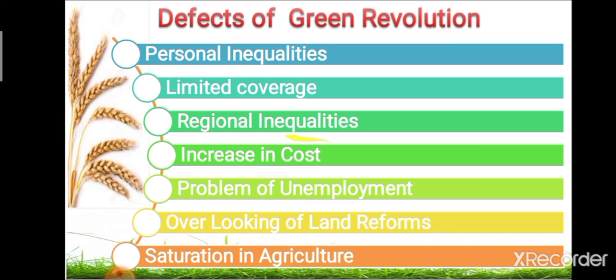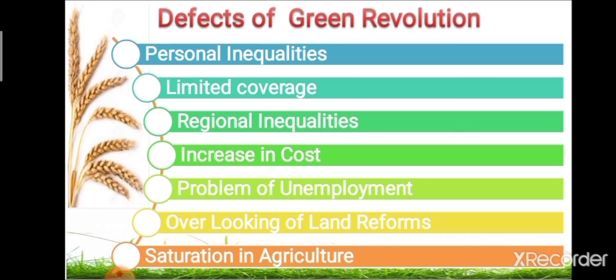After that, third defect, that is regional inequality. Green revolution has created regional inequalities. The areas where irrigation facilities are better, the green revolution has benefited the farmers. These areas become rich, and the areas where irrigation facilities are less cannot get the benefit of green revolution.